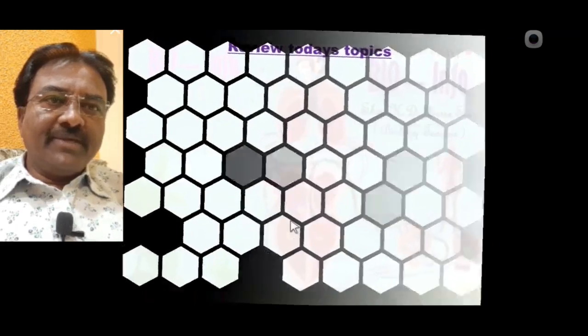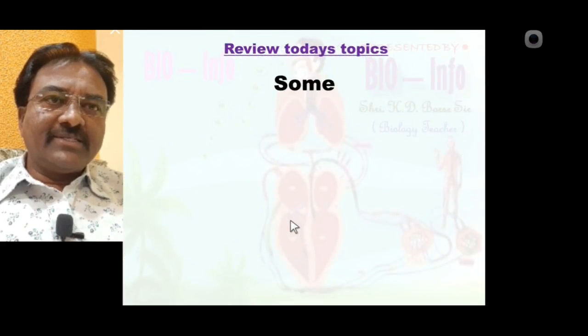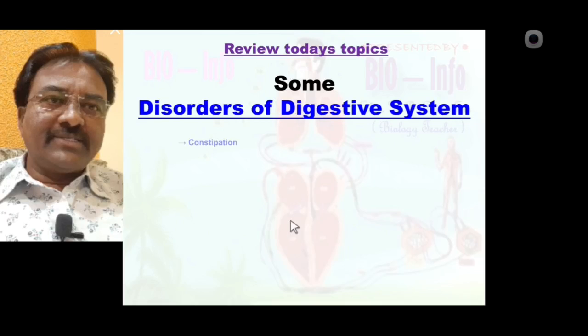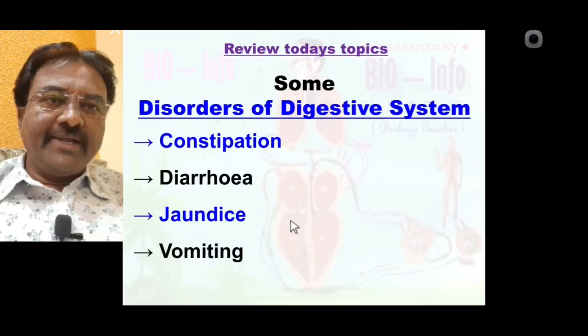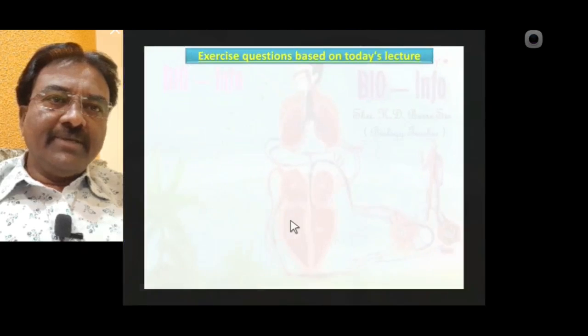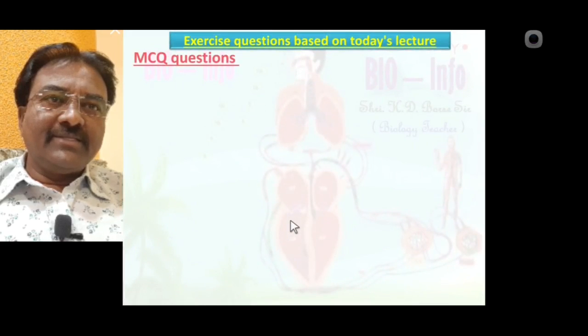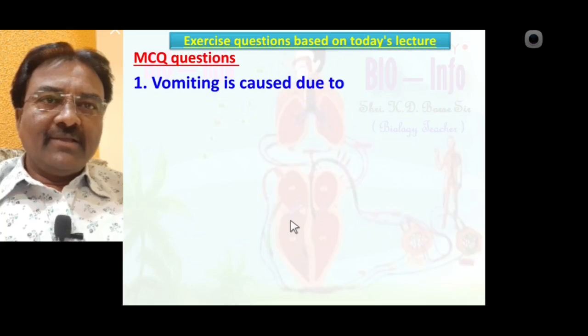Review of today's topic. In today's lecture we learned some disorders of the digestive system like constipation, diarrhea, jaundice and vomiting. On the basis of today's lecture, some exercise questions are noted here. MCQ number 1.